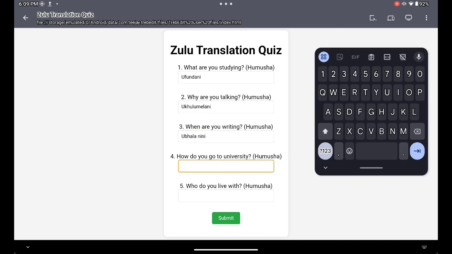How do you go to university? Now, people get confused with go to, right? Because some people think hamba, some people think uya and all that. Listen here, very, very simple. Hamba means walk or travel. If they ask you how do you travel to university, they want to know by what means of transport you use, like a vehicle or whatever. Hamba is travel. In this case, how do you go to university? You might think it's travel. It's not travel.